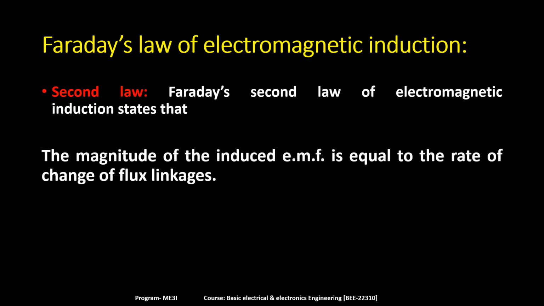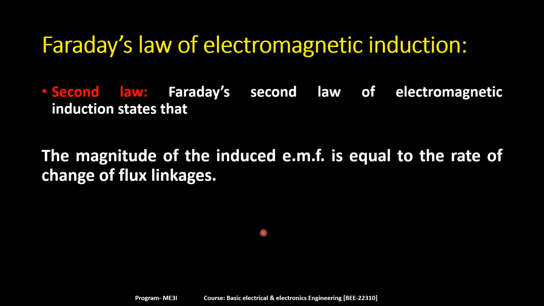And how do we decide the magnitude of induced EMF? For that, Faraday has given us the second law. According to Faraday's second law, we can find out the magnitude of induced EMF. His statement is, the magnitude of the induced EMF is always equal to the rate of change of flux linkage. It means, depending upon the rate of change of flux linked with the coil, the EMF induction changes.